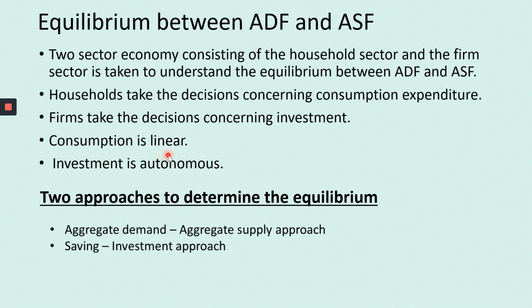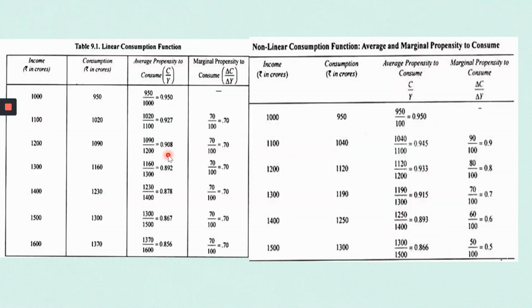Consumption is linear. It is not there in your textbook. Okay. You won't find this in your textbook. This is just for you to understand it better. What do you mean by linear?